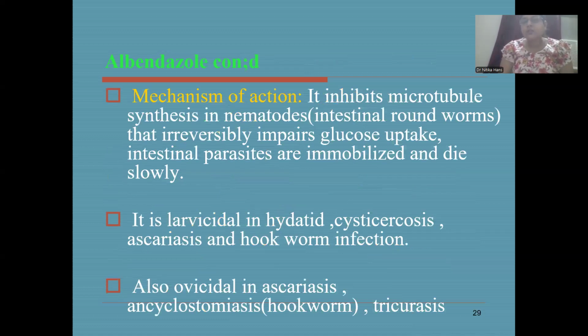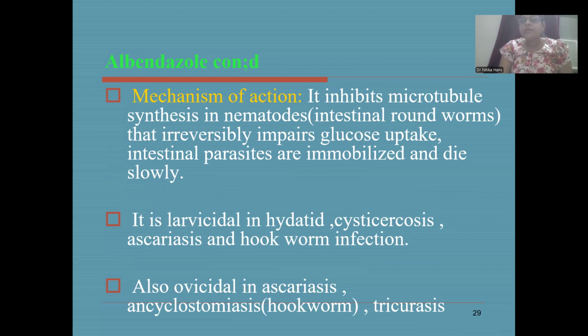So, the mechanism of action is that it is a microtubule synthesis inhibitor. It inhibits the microtubule synthesis in the nematodes, that is the intestinal roundworms, and that will lead to no formation of the DNA. Multiplication of the nematodes doesn't occur, and thus it will lead to cell death.